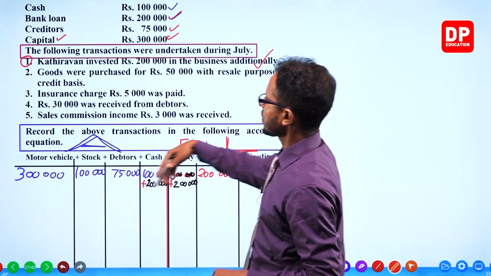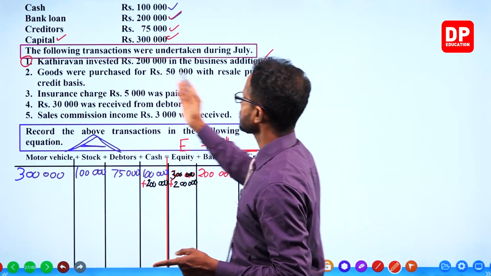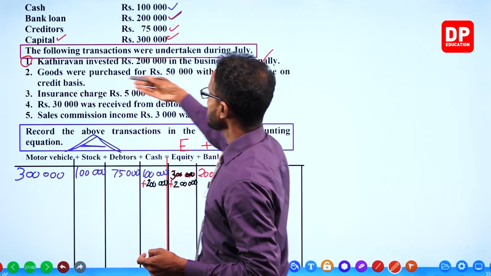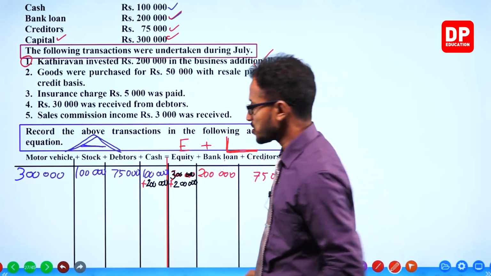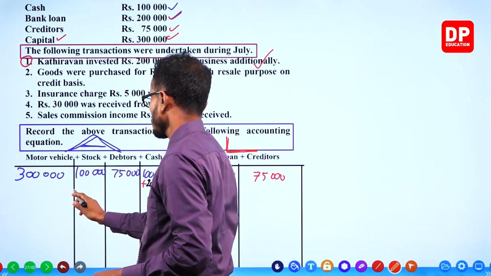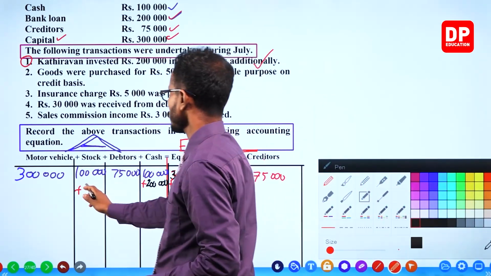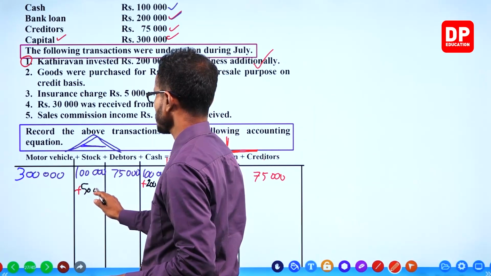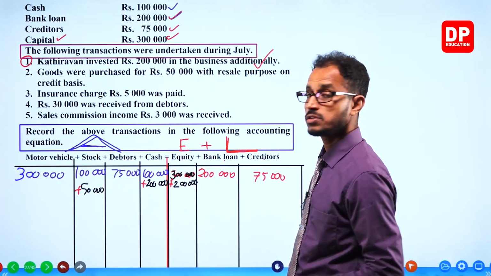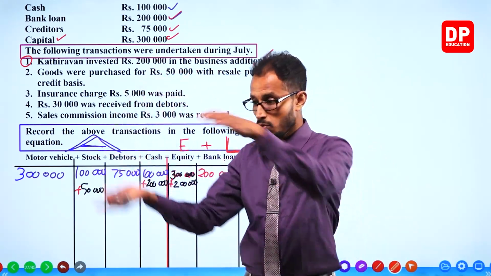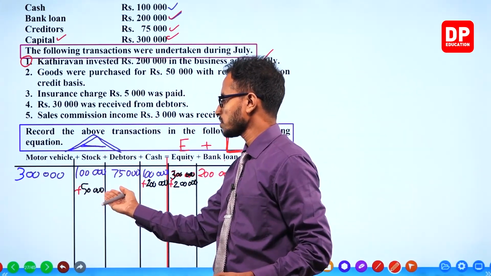Okay. Goods were purchased for 50,000 with resale purpose on credit basis. 50,000 worth of goods coming into the business. Stock increases, so under stock plus 50,000. Asset of stock increases.